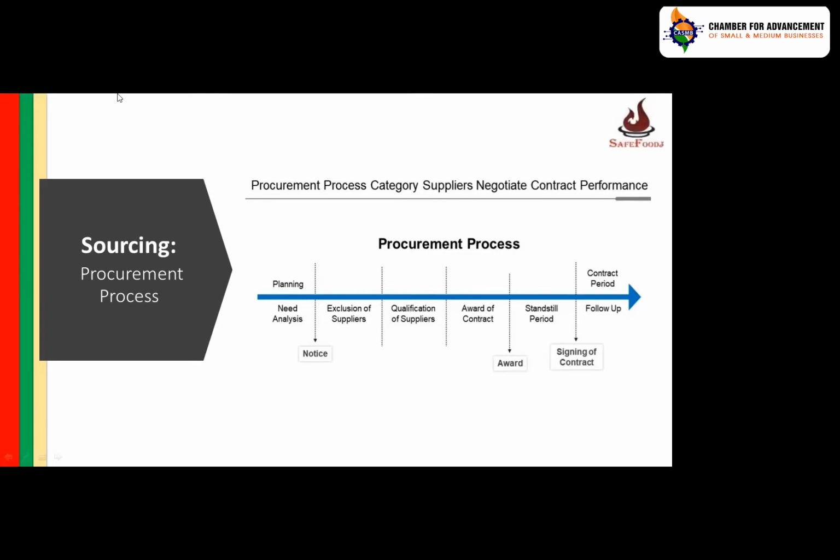Then you have removal of supplier, selection of supplier, giving them contracts. There may be a certain standstill period where you don't have any orders or any requirement of material. Then you start with the contract period, and then follow up on supplies: which date it is coming, when it is coming, which material is coming. So this is how the procurement process goes.